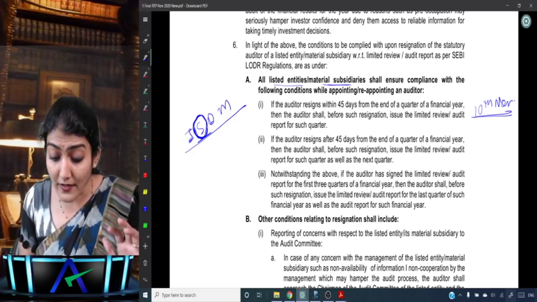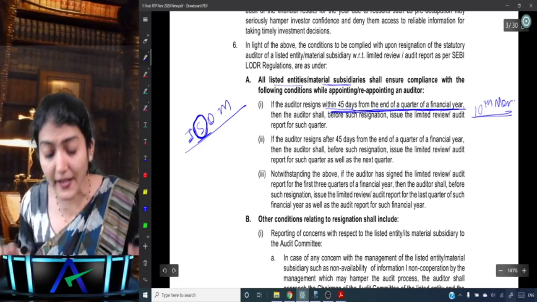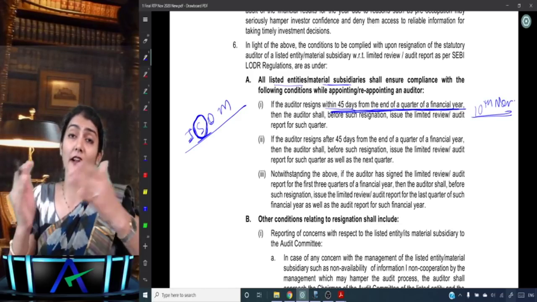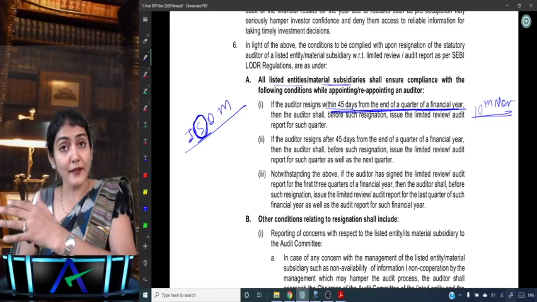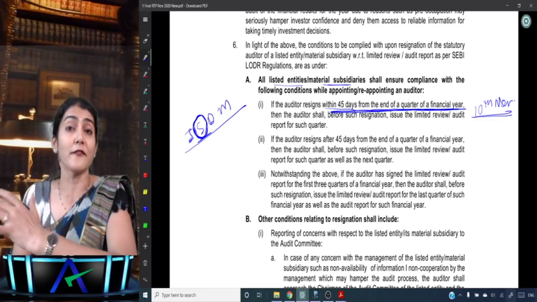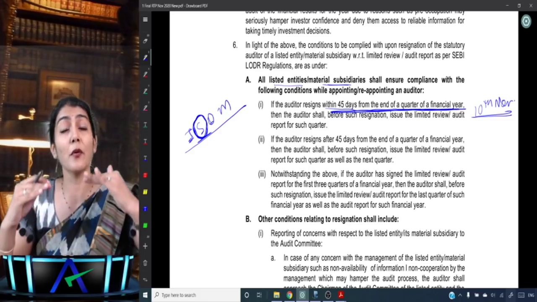So has the auditor resigned within 45 days from the end of the quarter of the financial year? Yes, he has resigned on the 41st day only, so within 45 days. Then what does the SEBI LODR say?